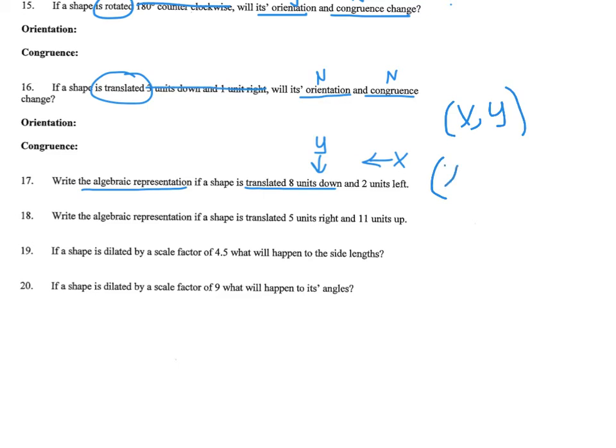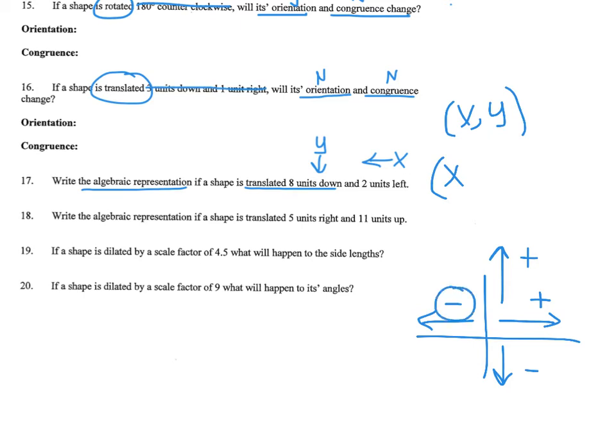So you have to write what's happening to the x value first. So if the x value is being moved 2 units to the left, and I know that on a coordinate plane, going to the left are my negative numbers, going to the right are my positives, up are positives, and down are negatives. So if it's moving to the left, then that means it's being subtracted or negative.